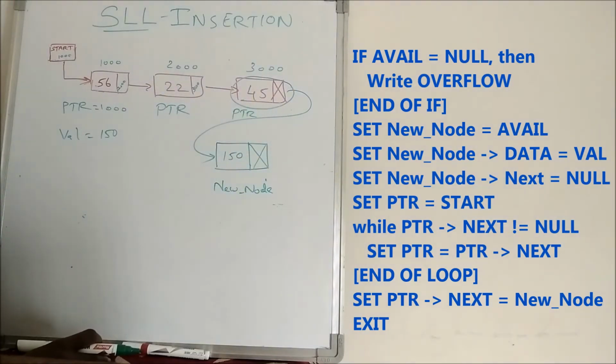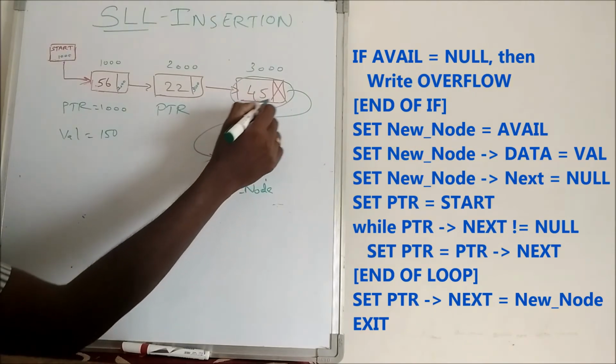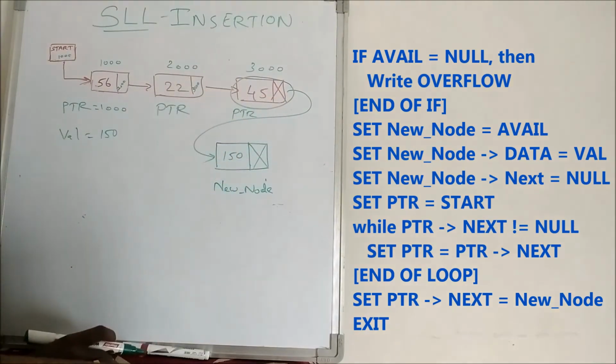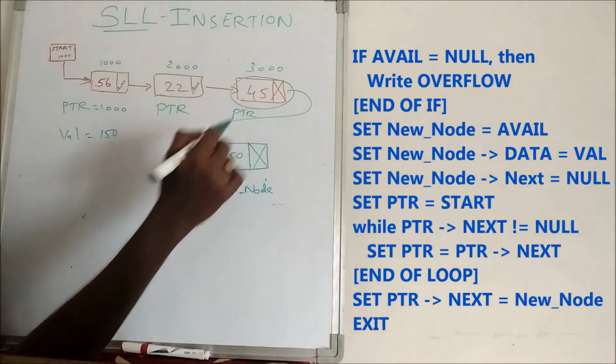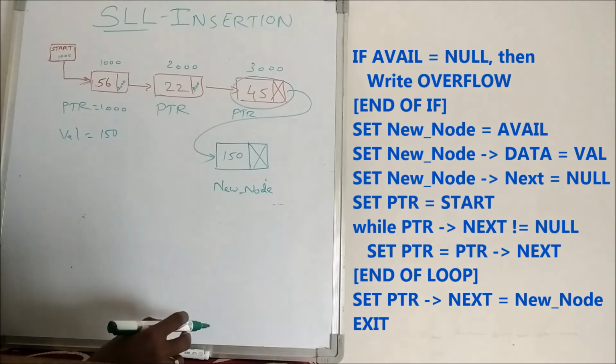We explained this in detail in the creation part itself. By using the while loop we did this traverse. So while pointer of next not equal to null, set pointer is equal to pointer of next. If you continuously execute this while loop, at one point of time this pointer variable will reach the last node of the existing list. Now once we identify the last node, how do we establish this link?